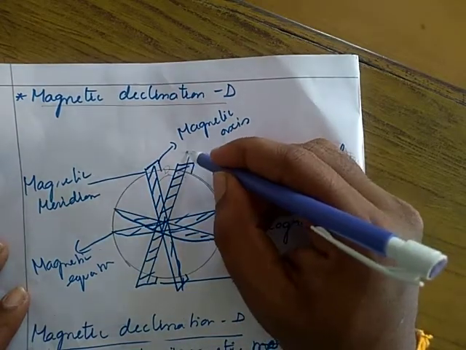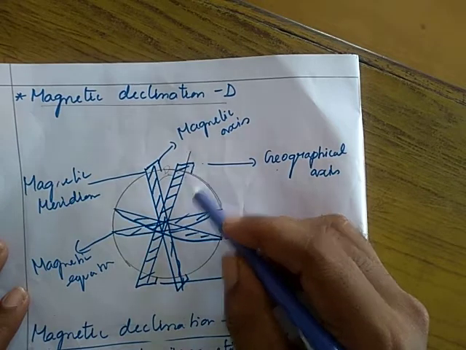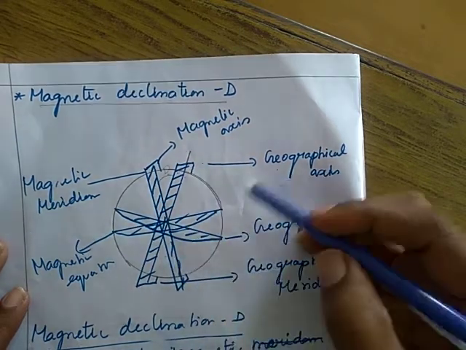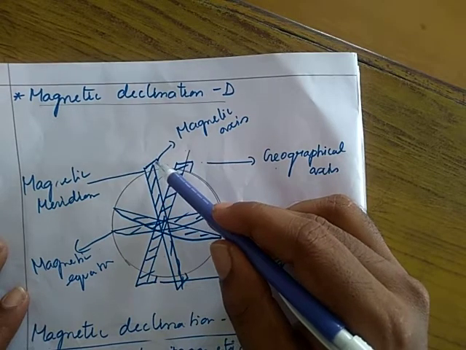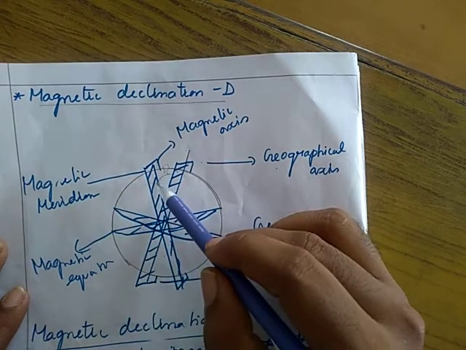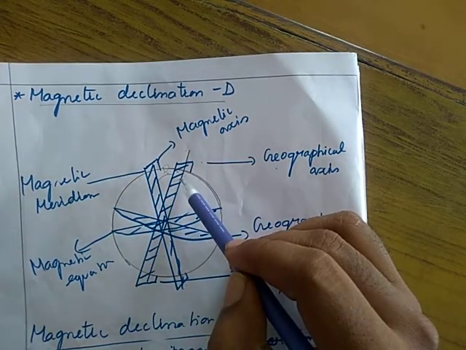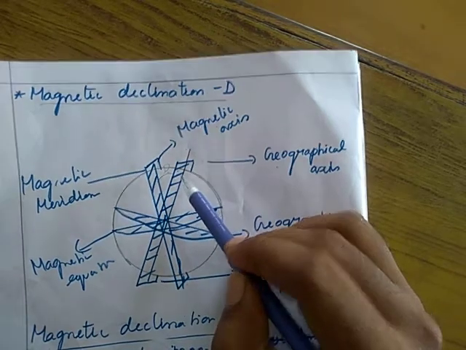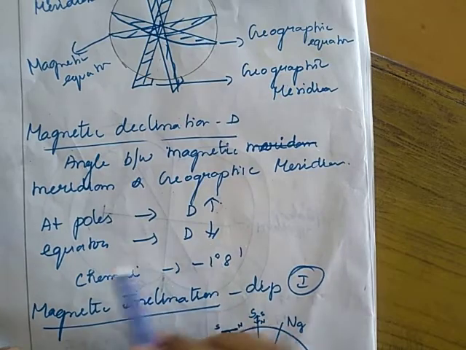We know the geographical axis very well. If I draw a vertical plane along the geographical axis, that plane becomes the geographic meridian. If we draw a vertical plane along the magnetic axis, that is known as the magnetic meridian. Then the angle between the magnetic meridian and the geographic meridian is known as magnetic declination. Magnetic declination is more at the poles and less at the equator.